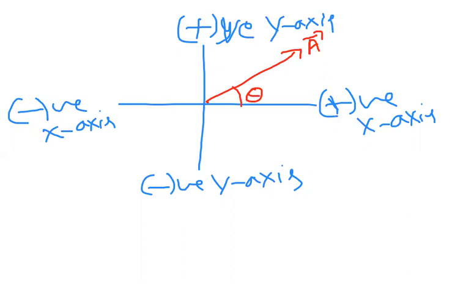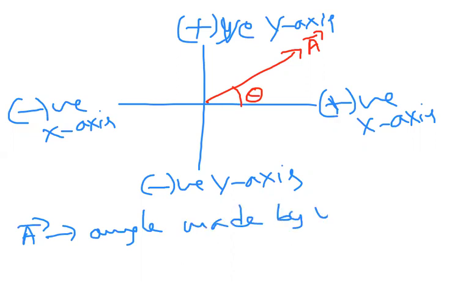Now, what is A bar? Simply, we know how to write it. We'll write angle made by vector A bar with respect to positive x-axis.